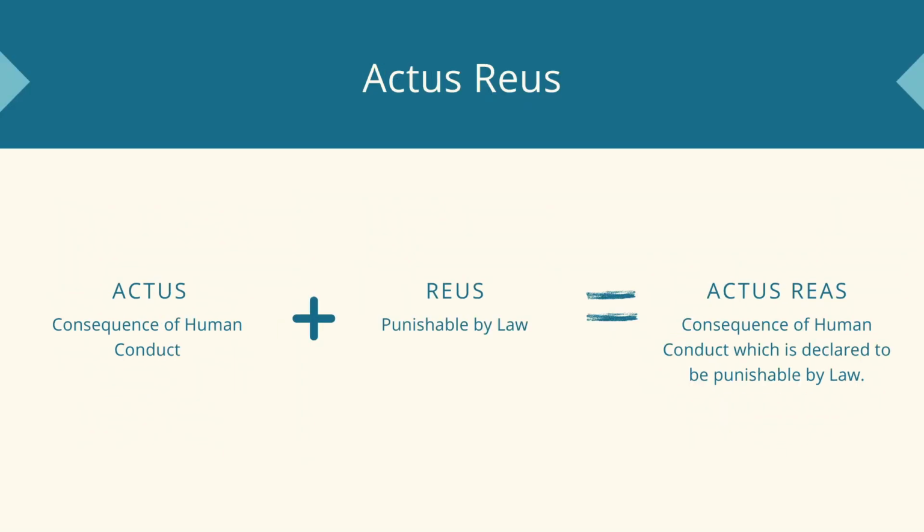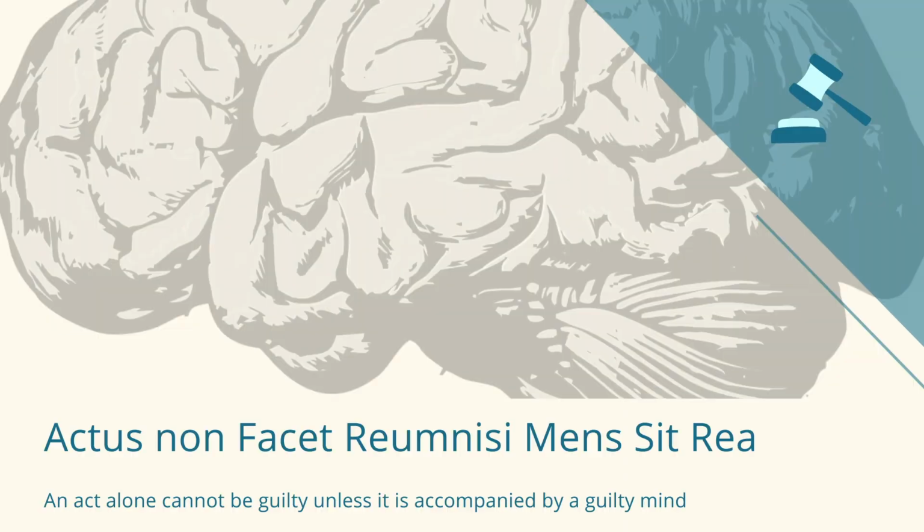If we talk about actus reus, it is actually the combination of 2 words, actus plus reus, where actus means consequence of human conduct and reus means punishable by law. So it means that actus reus is a consequence of human conduct which is declared to be punishable by law. It is based on the maxim actus non facit reum nisi mens sit rea. That means an act alone cannot be guilty unless it is accompanied by a guilty mind.